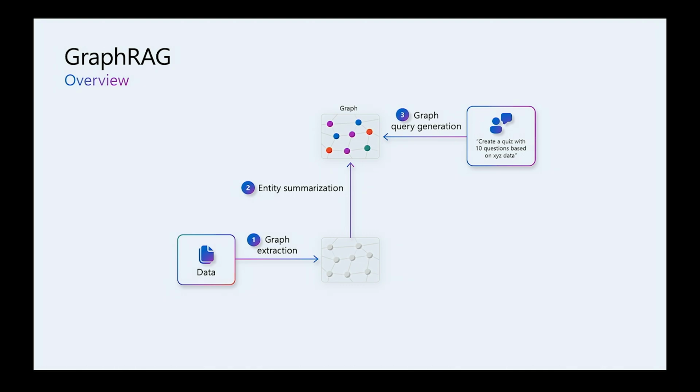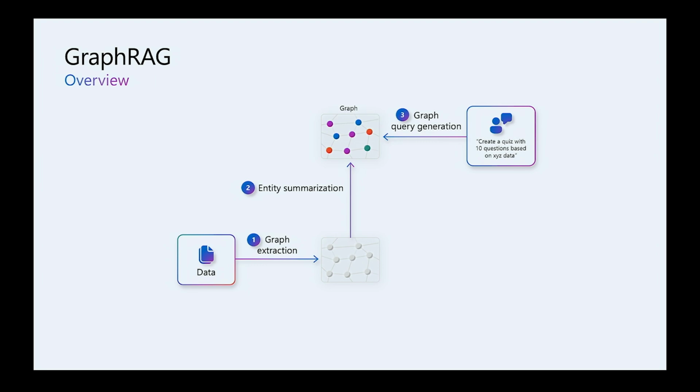Then it uses a summarization technique to summarize the relationships and entities discovered in the graph to build summaries of them. This is a key step of the technique because it gives vector search alternative representations of your data, and that improves accuracy, or specifically recall, of the vector search.